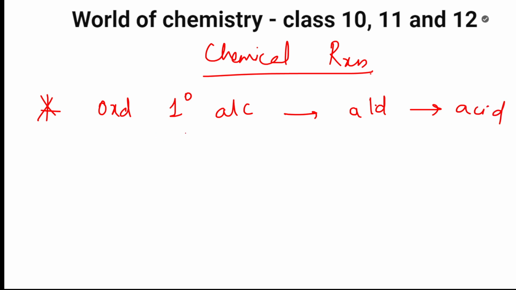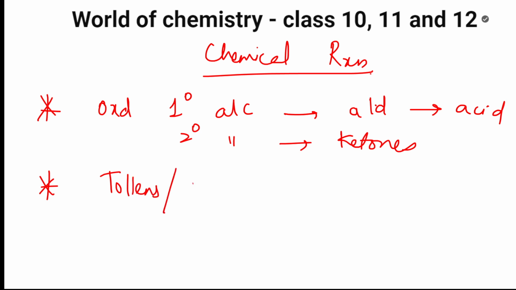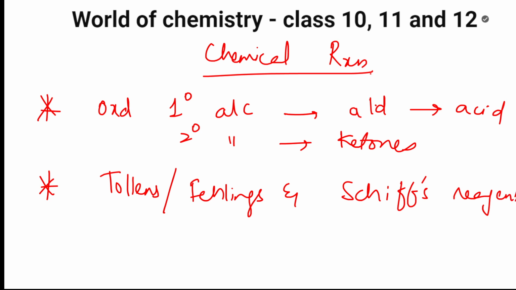Then they'll also ask you about secondary alcohols, oxidation of secondary alcohols to ketones, correct? And important, as I said, after oxidation reaction, the Tollens test, Fehling's and Schiff's. These three, compulsorily one question will come. You need to study these reactions compulsorily. They're going to ask you one question from this as a case-based question.